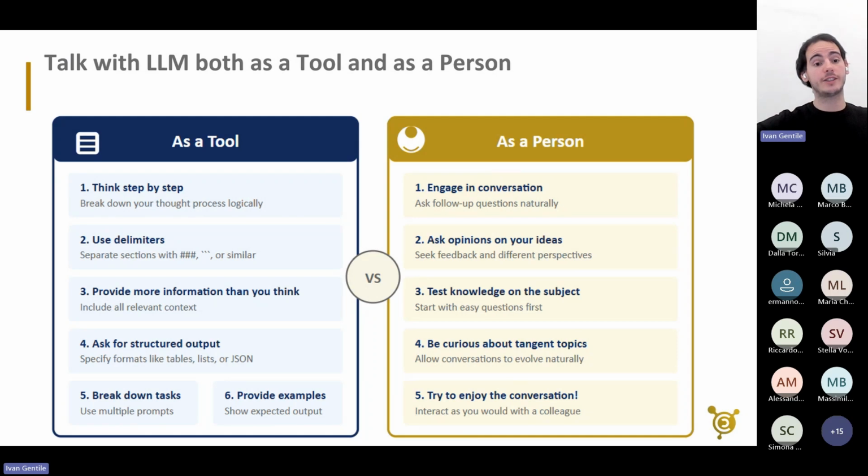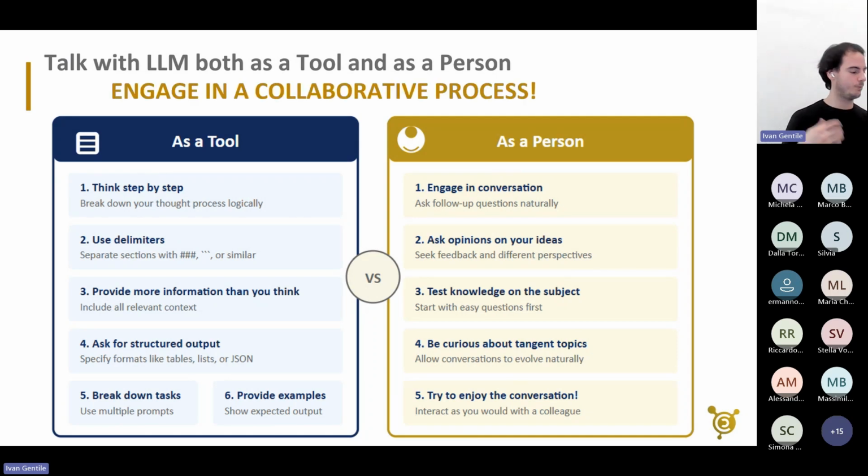And then the other side is the part where, when we deal with these things, let's engage in a collaborative process. You have to think about it. When I code, I'm a data scientist, sort of a developer, but I'm also a product manager at the same time. I need to think about the features that my product needs to have, and I can do this as a product manager working with the developer. I can think about engaging in conversation with a person, asking opinions of that person that might be different from mine, different from my ideas and so on. I can test the knowledge on the subject.